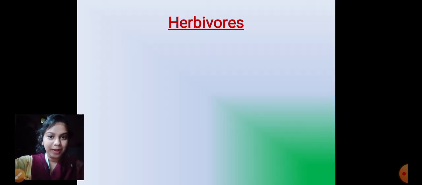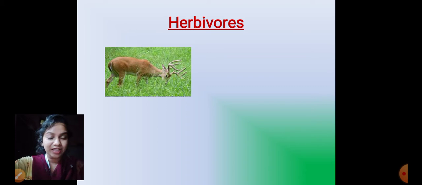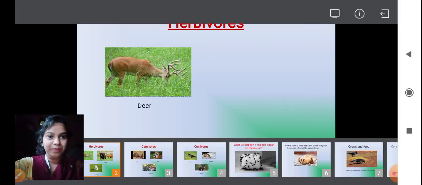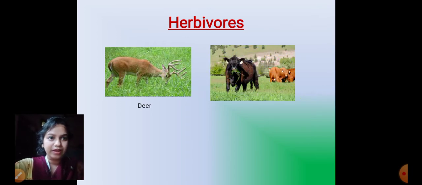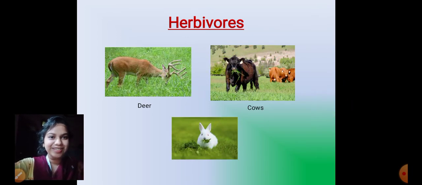So remember, in our last class, what did we do? We learned about herbivores. Remember what herbivores were? Herbivores were animals that eat only plant things for their food. They only eat plant parts for their food, remember? And remember what the examples of herbivores were? The examples of herbivores were deers, cow, and rabbit.